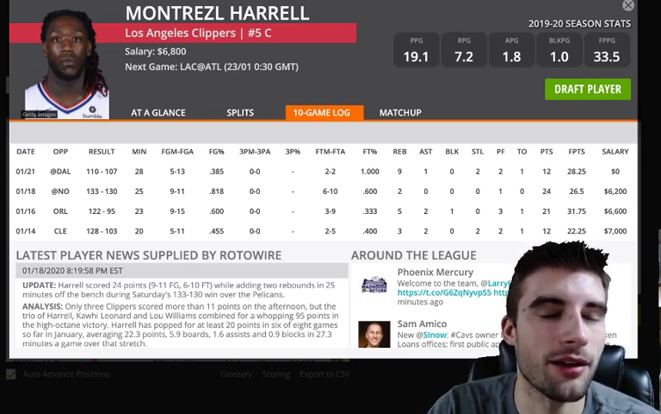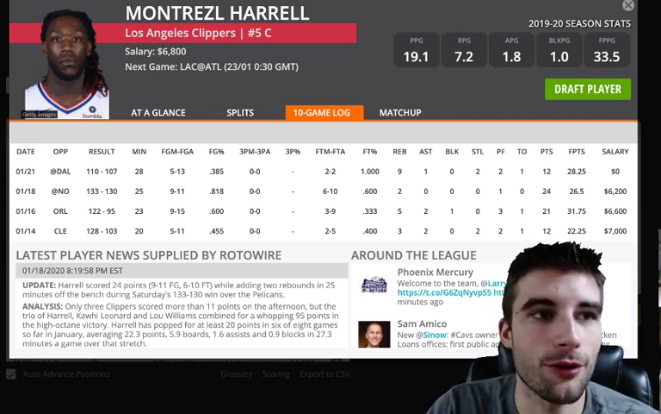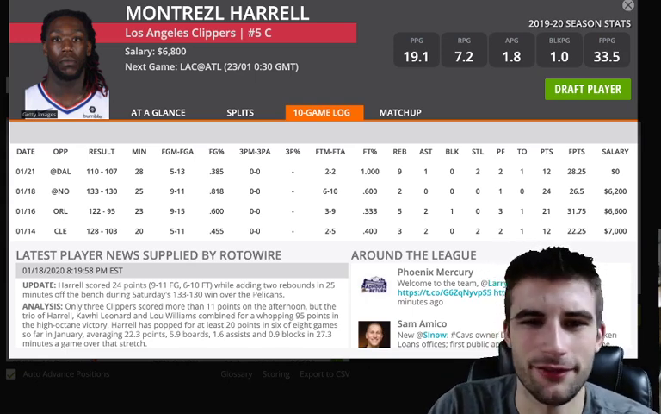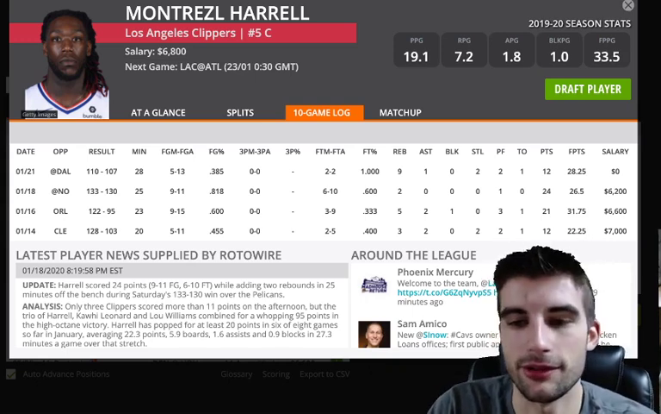With just Kawhi out, he's got a 30% usage rate, 1.24 points per minute. If Paul George is out, 31% usage rate, 1.31 points per minute. And if Patrick Beverley's out, it really doesn't affect him too much, but he does get a slight boost. So Montrezl Harrell, it's a good matchup versus Atlanta. Definitely want exposure to him.